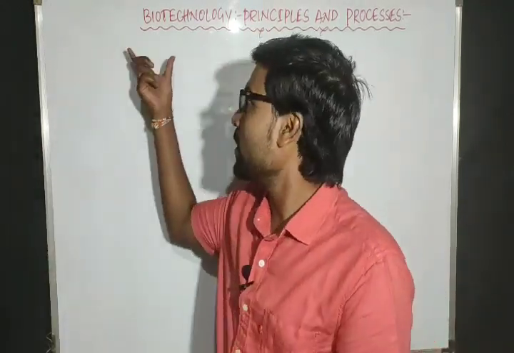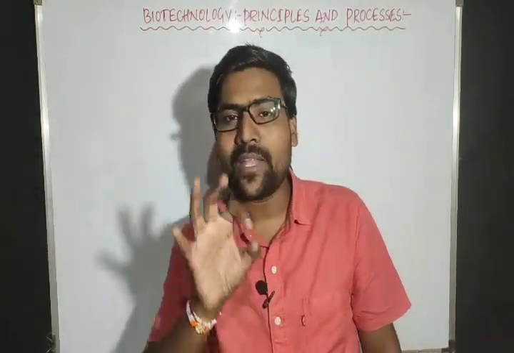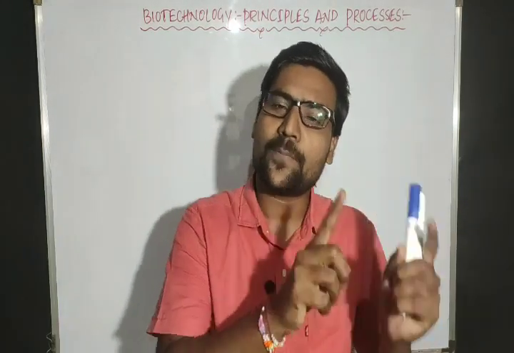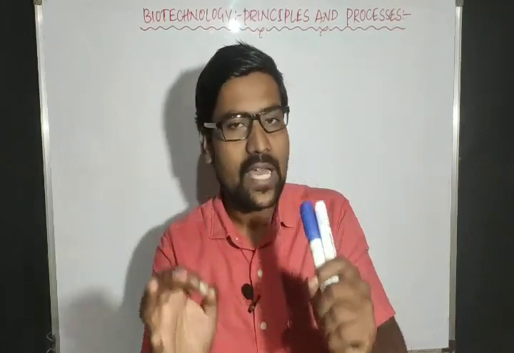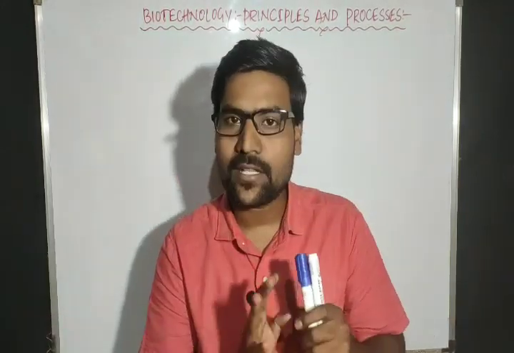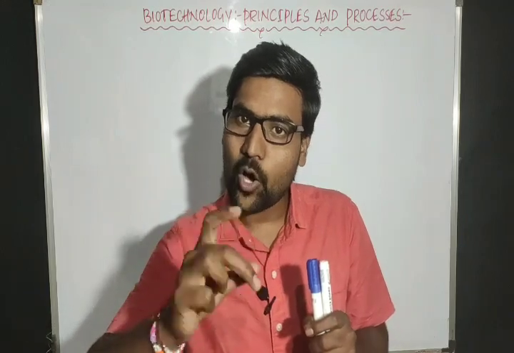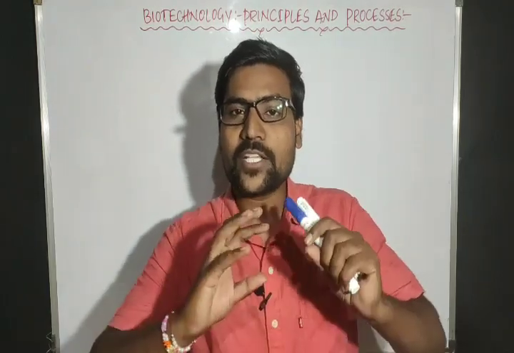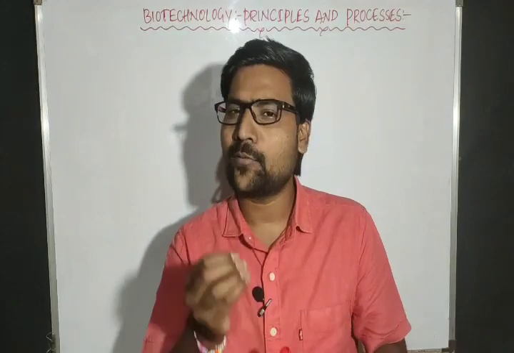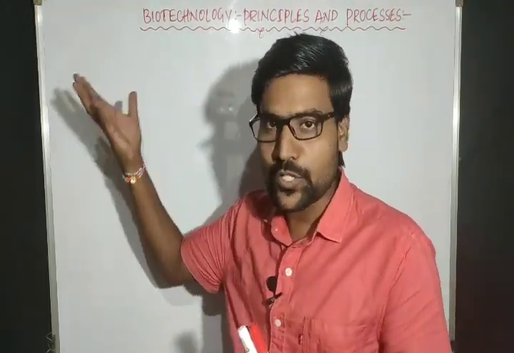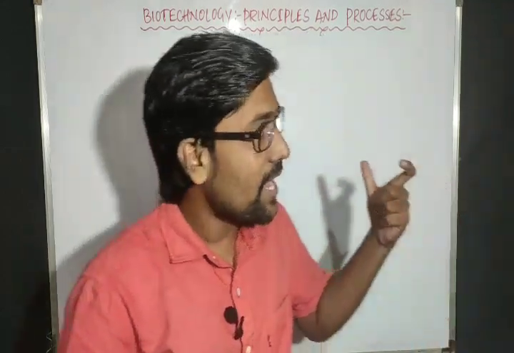So in biotechnology, we are getting benefit from the organisms, whether it is a product or a service, whatever it is. For that reason, we are changing the organisms slightly. We are changing the characters of the organism to some extent. That is nothing but biotechnology. So how are we changing that?